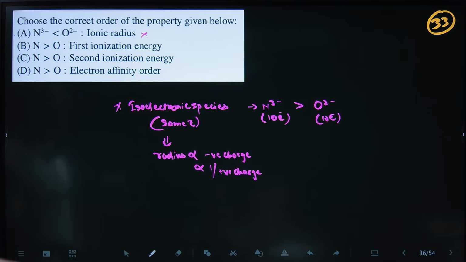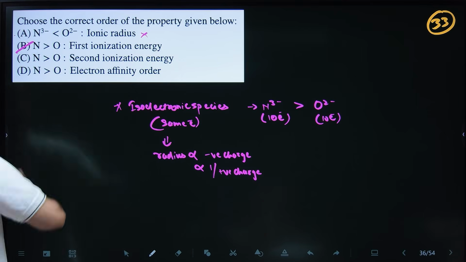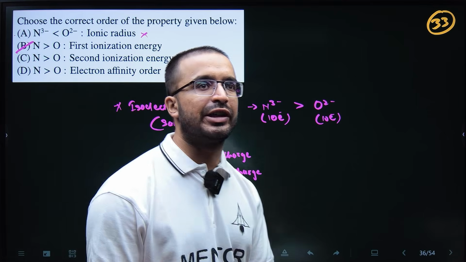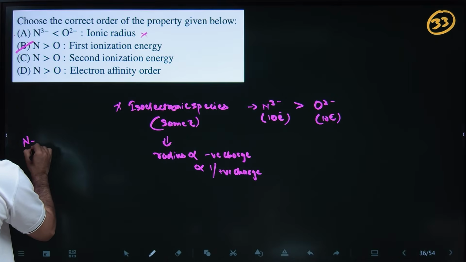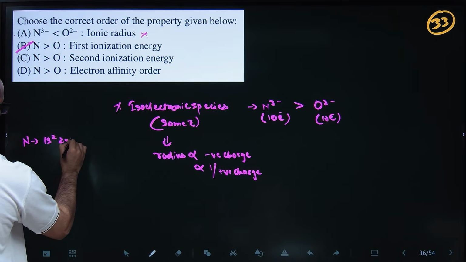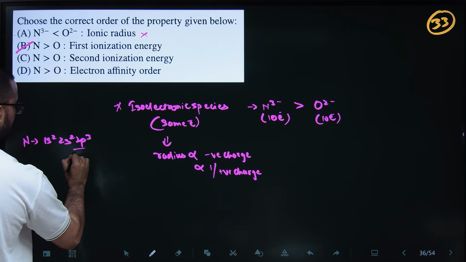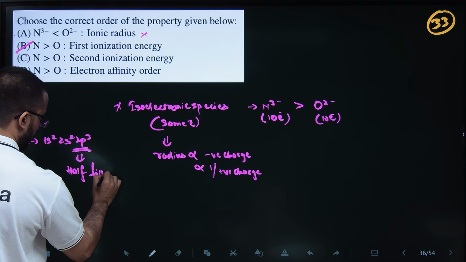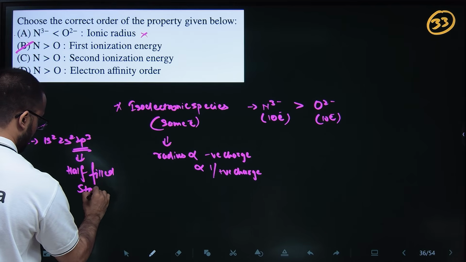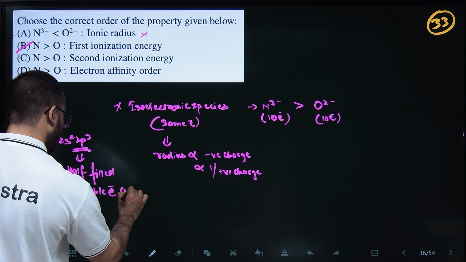Now first ionization enthalpy of nitrogen is more than oxygen, even though oxygen is more electronegative. Why is it? Because nitrogen's electronic configuration is 1s2, 2s2, 2p3. So it has a half filled stable electronic configuration.